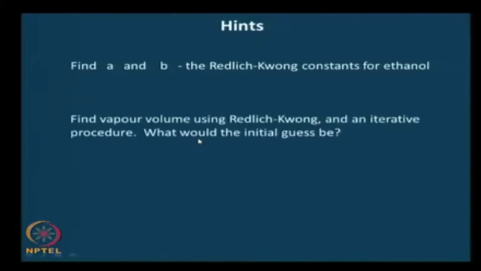The next hint, find vapor volume using Redlich-Kwong equation of state and an iterative procedure, and I would like you to think about what the initial guess would be. Think about this and solve this. It so happens that this particular iteration, if you choose the appropriate initial guess, converges within 2 steps, and therefore take about 5 minutes to do this. Then I will give you the next hint.